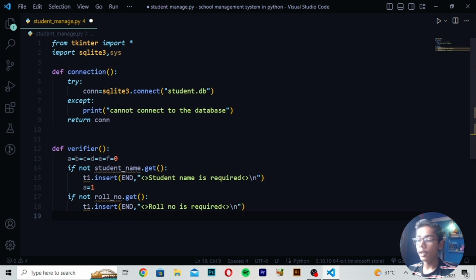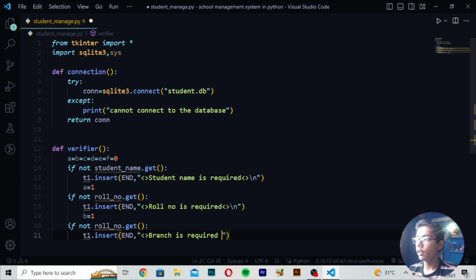Then I will be now moving here and then writing here b is equals to 1. And then you have to write here if not roll number, and then you have to now just write here a tag which should be like dot get. Then I will be making a tag which should be like t1 dot insert value. And in insert value I will be now just writing end comma and write here branch is required. Then you have to now close it by writing this tag.